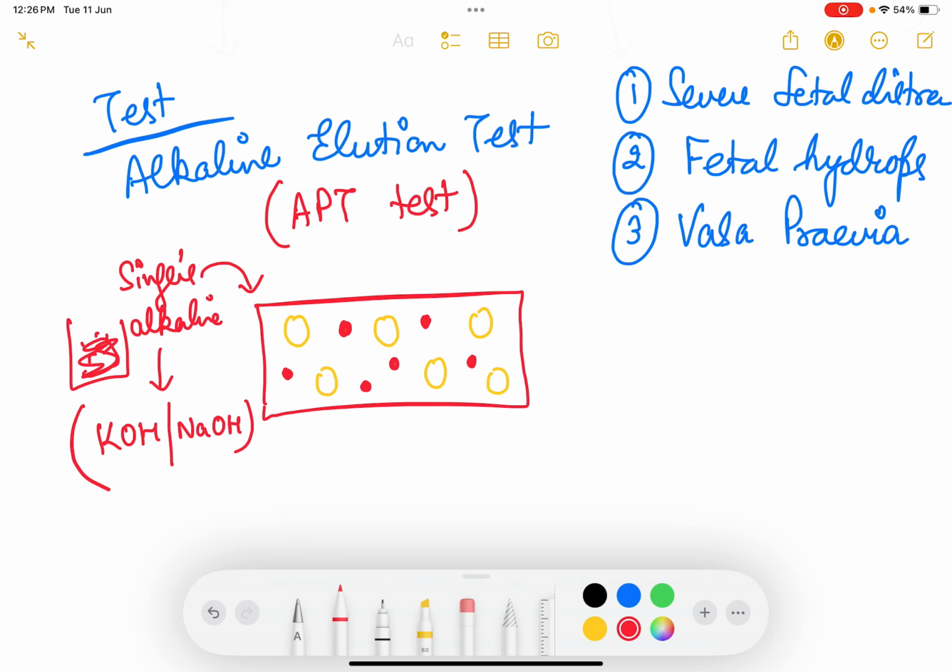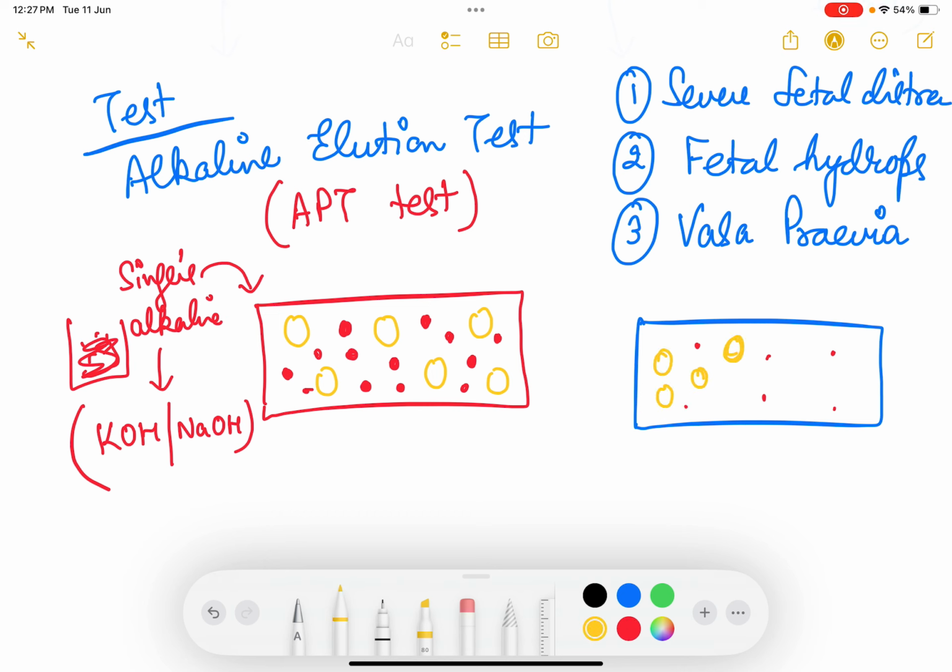So in vasa previa, you will find more fetal hemoglobin, fetal RBCs more होगा, whereas in placenta previa bleed you will find very few fetal RBCs, and it will be more filled with mother's RBCs which are already denatured. So this is how the APT test differentiates between placenta previa and vasa previa.